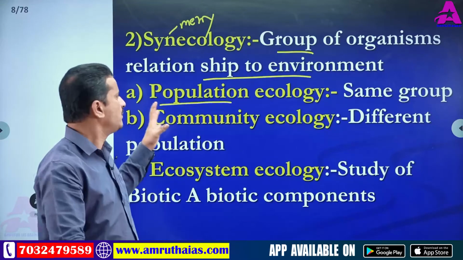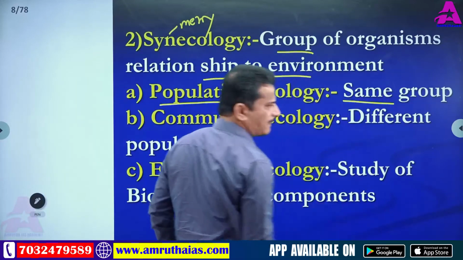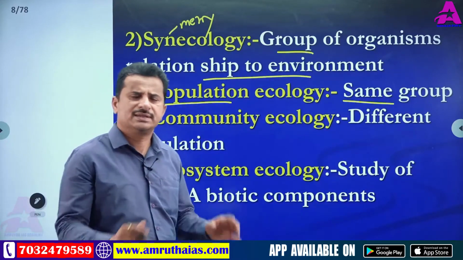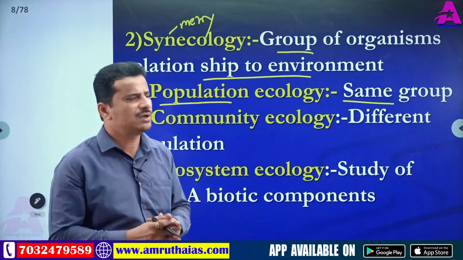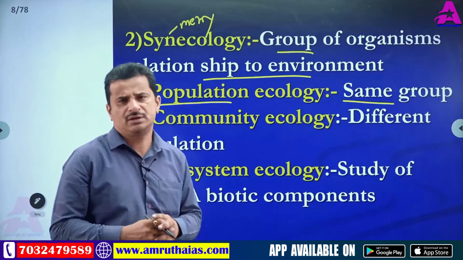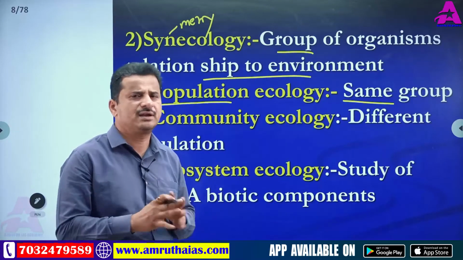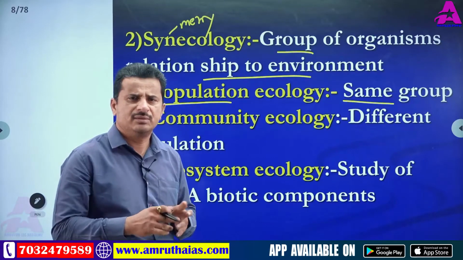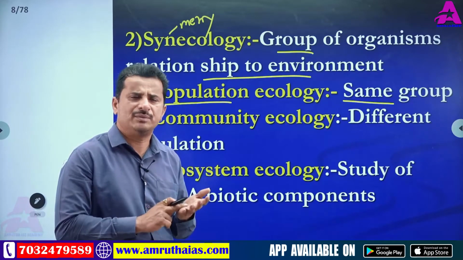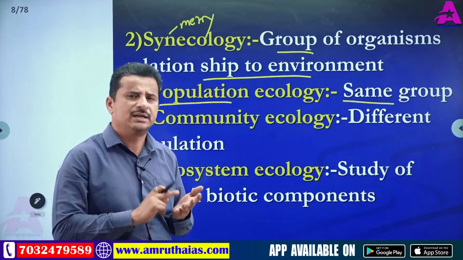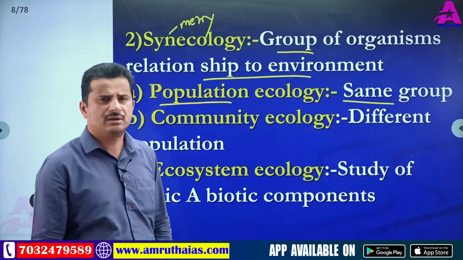So in population ecology, the relationship between the same group of organisms and the environment is called population ecology. Population means the same group of organisms, plants or animals. The interaction between a population and its environment is called population ecology.